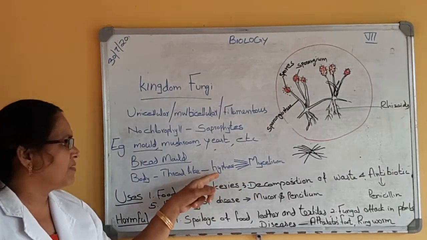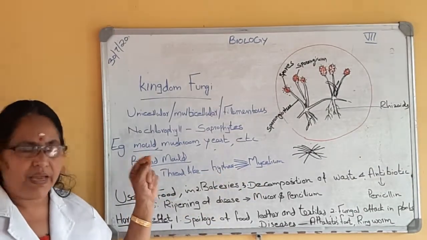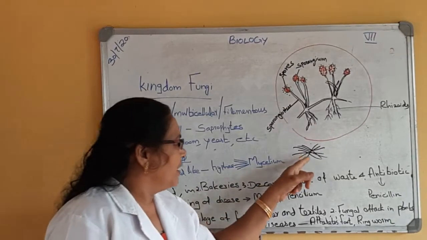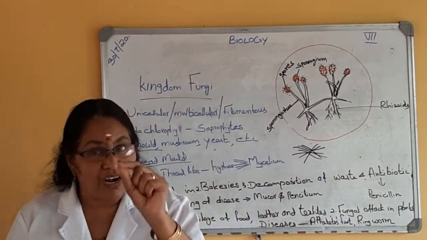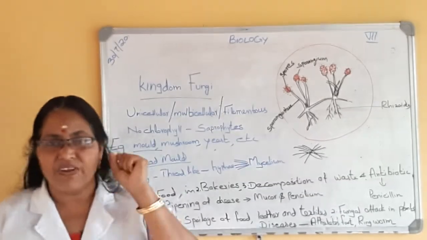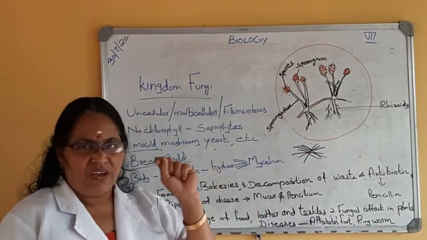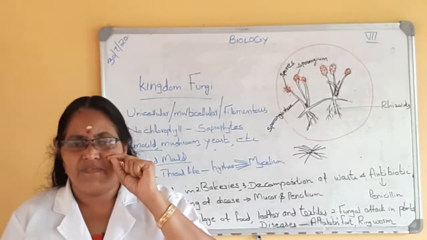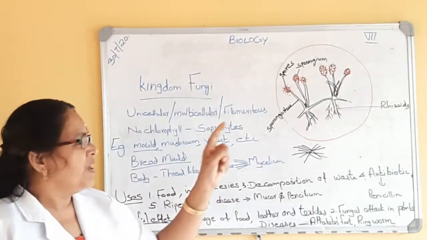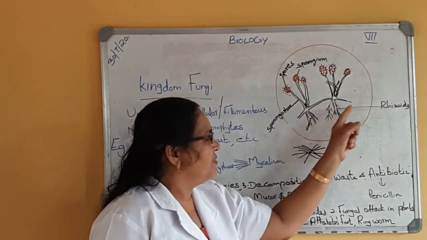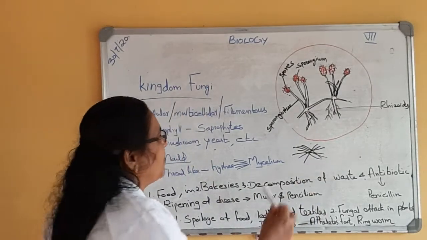Mycelium consists of a large number of threads. Then when we take one of them and observe it under the microscope, we can see the structure like this. Here you can see one hypha.